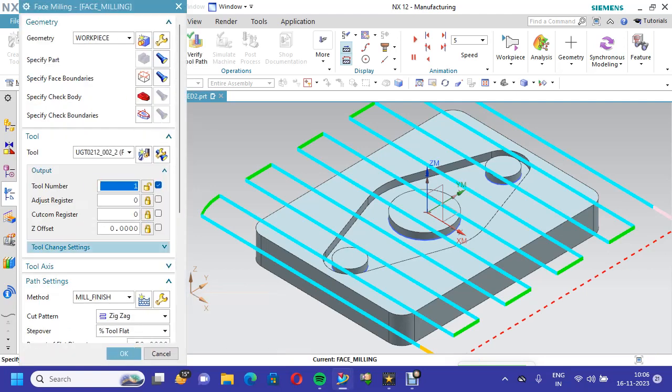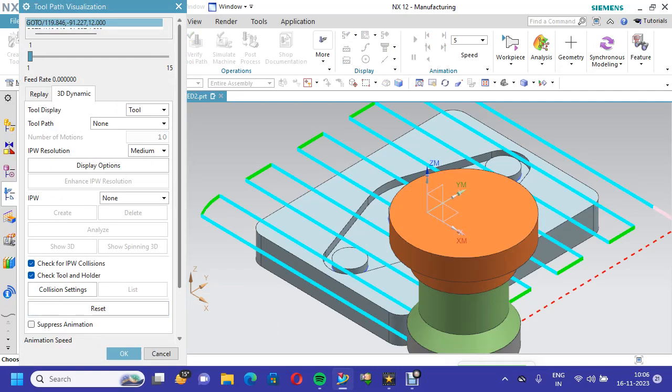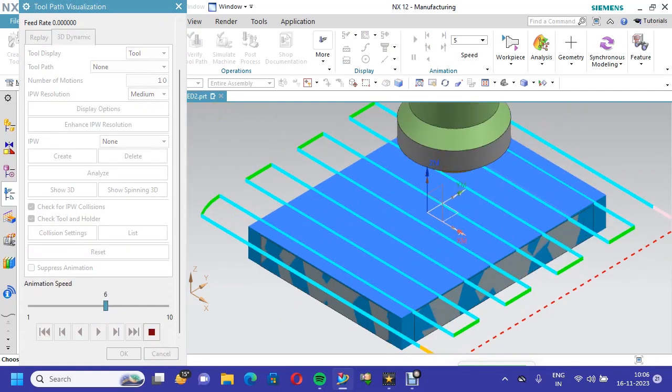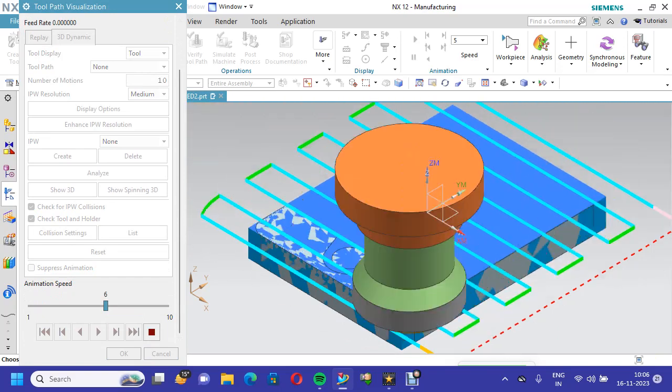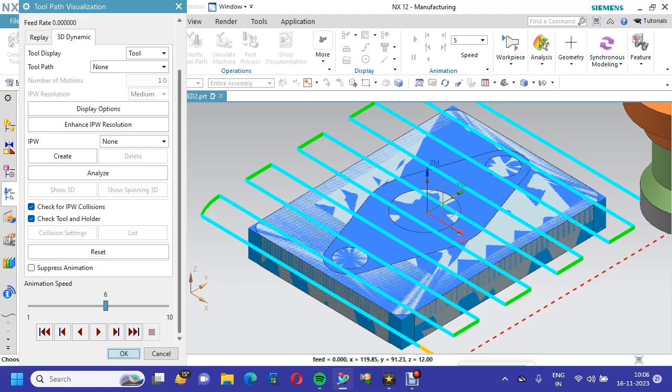In this zigzag method, the tool starts from crosswise. Now you want to change it, instead of crosswise you want to change it in longitudinal direction.